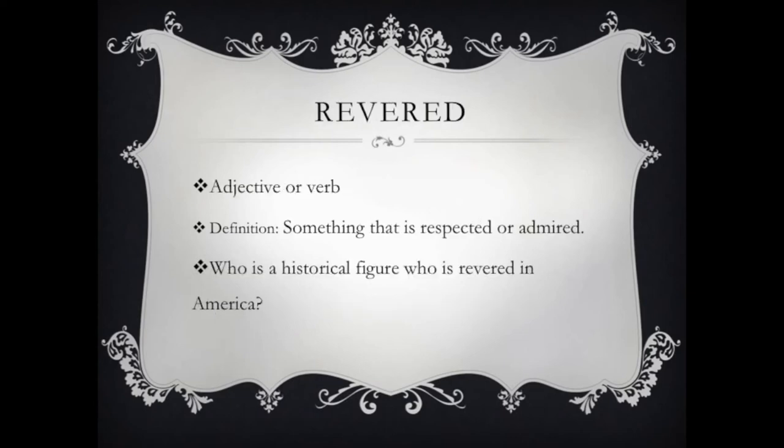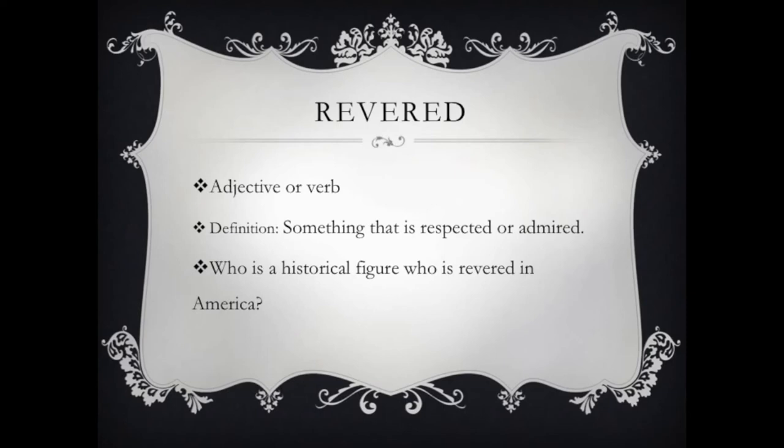The next word is revered. Revered is an adjective in our stories this week, but it's also a verb. Remember how sometimes you can use the past participle of a verb in order to use it as an adjective in a sentence? That's how the word revered is sometimes used. Here's the definition. Something that is respected or admired.